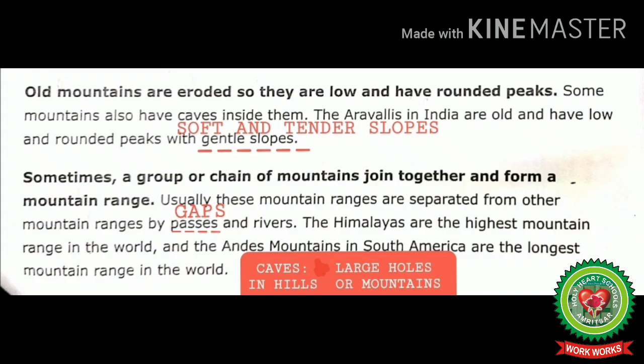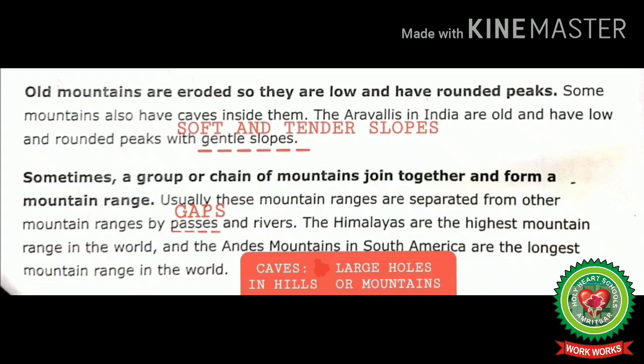The Himalayas are the highest mountain range in the world, and the Andes Mountains in South America are the longest mountain range in the world. Students, caves means large holes in hills or mountains. Gentle slopes means soft and tender slopes.